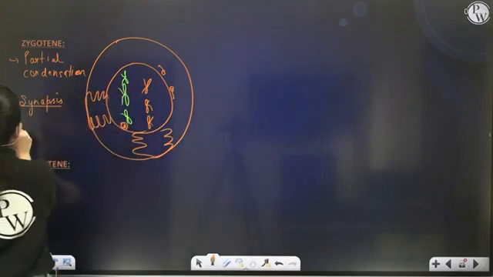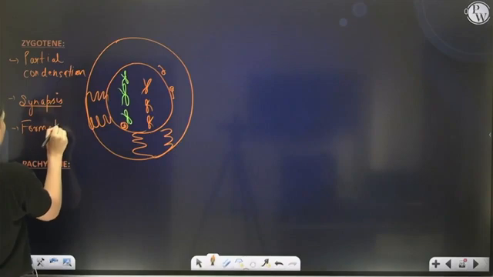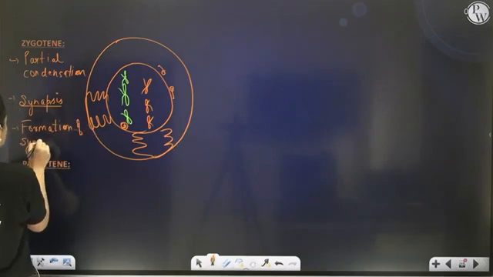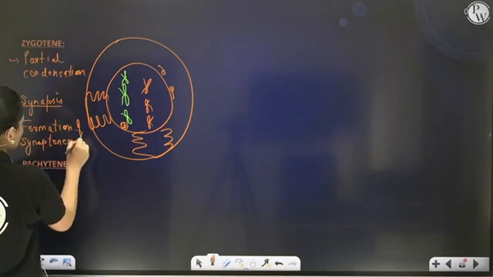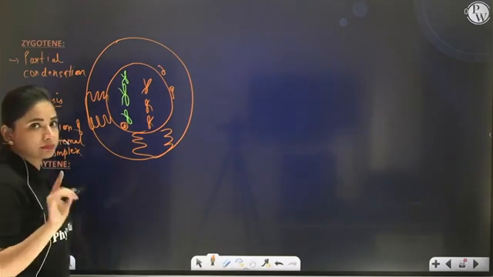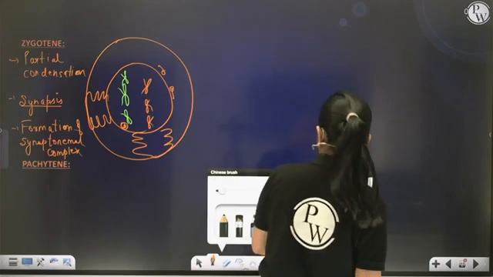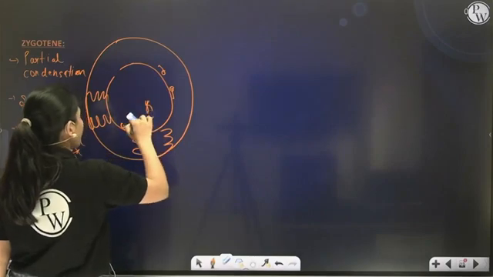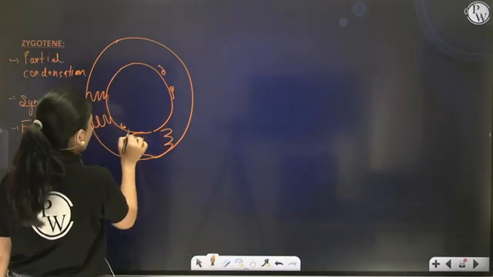So the third step that takes place is formation of synaptonemal complex, which is a nucleoproteinaceous zip-like structure. Correct? Now, the paired homologous chromosomes are known as bivalents. So, bivalents are basically formed during zygotene stage.